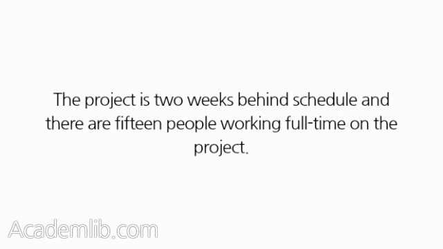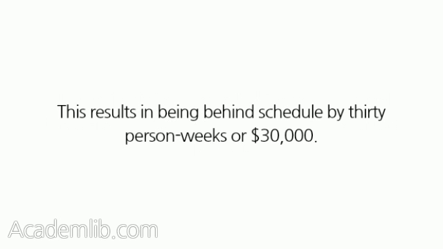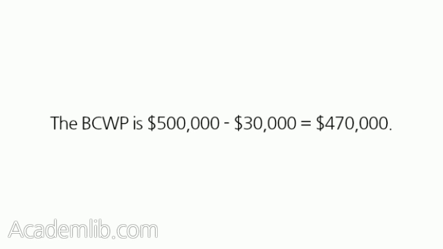The project is 2 weeks behind schedule and there are 15 people working full-time on the project. This results in being behind schedule by 30 person-weeks or $30,000. The BCWP is $500,000 minus $30,000, which equals $470,000. The BCWS is $500,000.